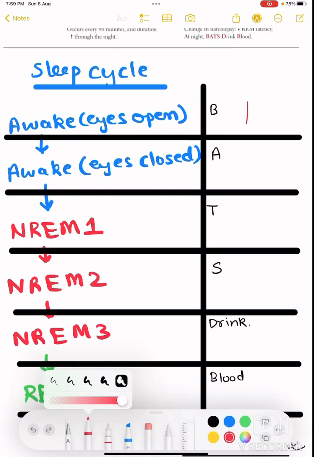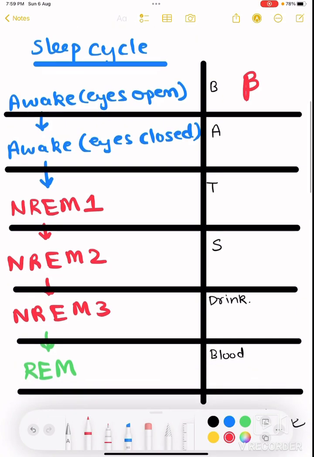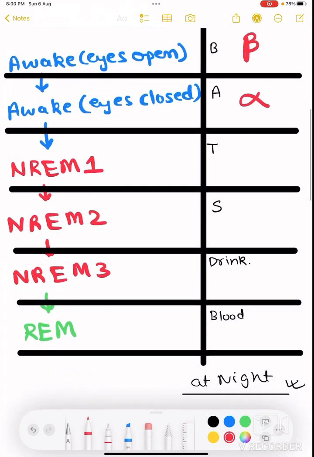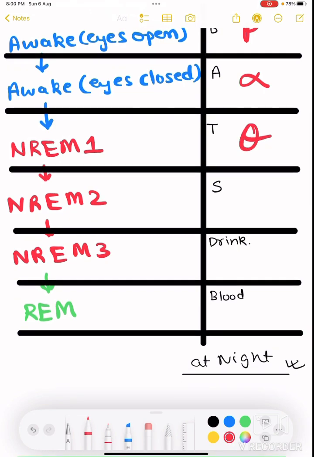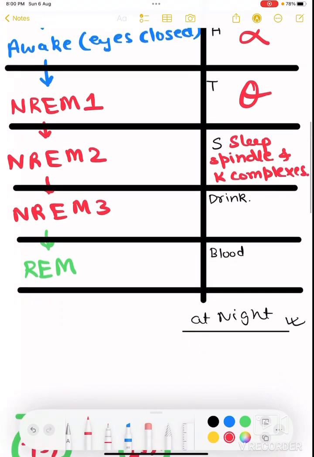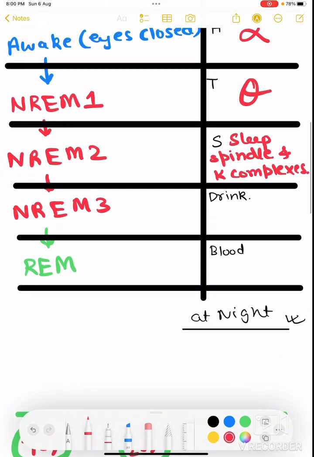So in the awake phase, beta waves are seen, when the eyes are open. In the awake phase, when the eyes are closed, alpha waves are seen. In NREM 1, T for theta waves are seen. In NREM 2, sleep spindles and K complexes are seen. And in NREM 3, D for delta waves are seen.